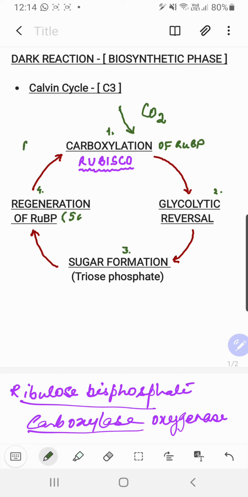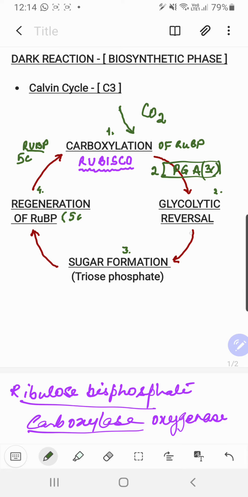Here you have RuBP as the base compound, which is 5 carbon atom, and carboxylation of RuBP leads to the formation of the first immediate product, PGA, phosphoglyceric acid, a 3 carbon atom compound, so 2 molecules of phosphoglyceric acid are formed.